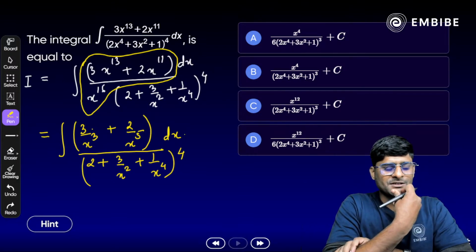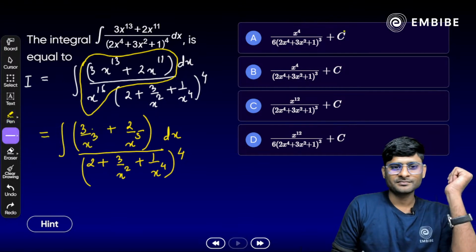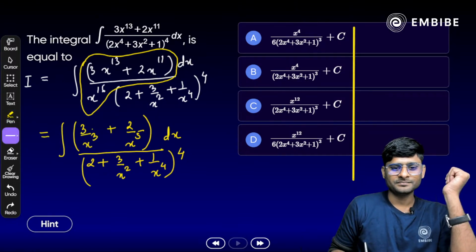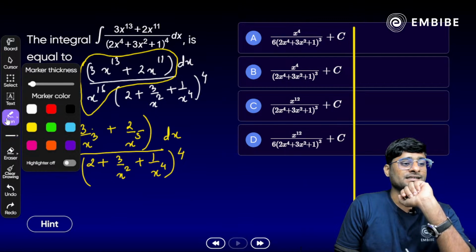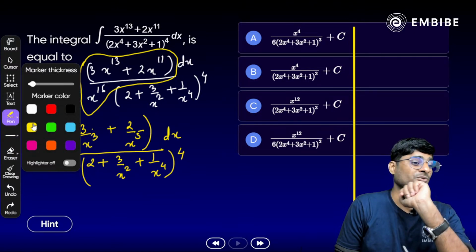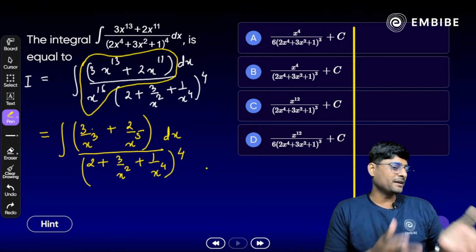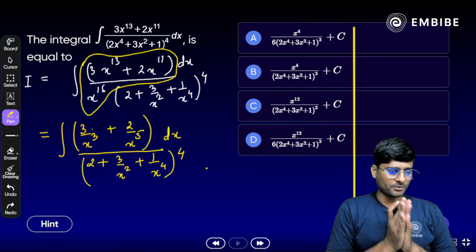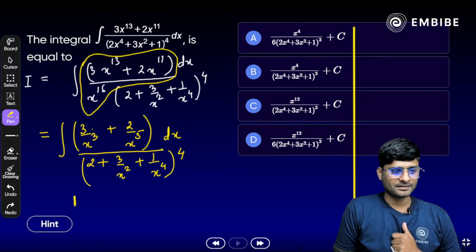What we need to substitute here? I think it will become very easy now. Yes, think about it, so easy and simple. Yes, आपका सवाल ब्रेक हो चुका है, आपका क्वेश्चन टूट चुका है, काफी इजी हो चुका है. फोकस ऑन डिनोमिनेटर 2 plus 3 by x square plus 1 by x raised to the power 4 here. अगर आपने डिनोमिनेटर को सब्स्टिट्यूट किया, यस, लेट